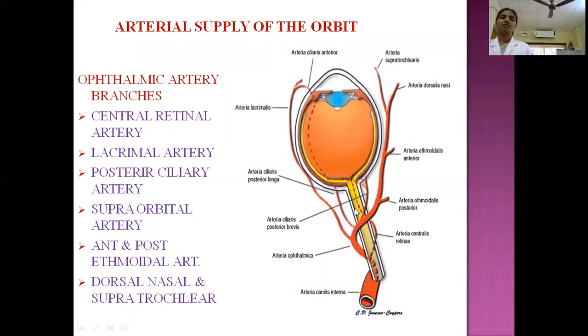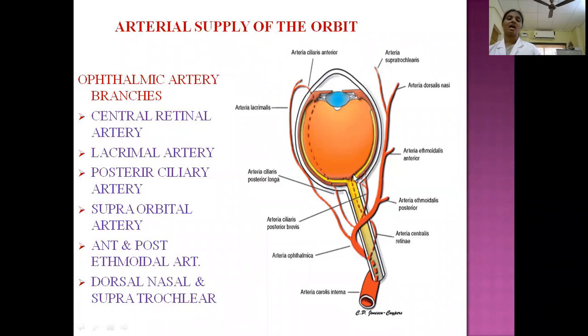What are the branches given to the eyeball? Here it is giving a branch to the eyeball, the posterior ciliary branches. And one branch here is passing through the optic nerve, within the substance of the optic nerve. That is the central artery of the retina, and this central artery of the retina is an end artery. So if there is any damage to this artery, it gives blindness.